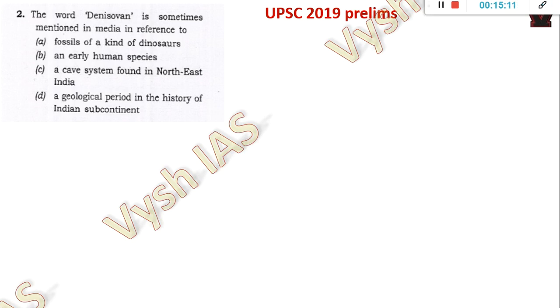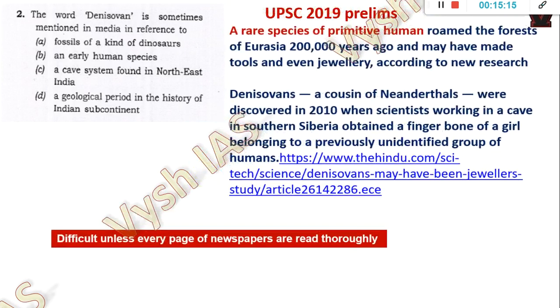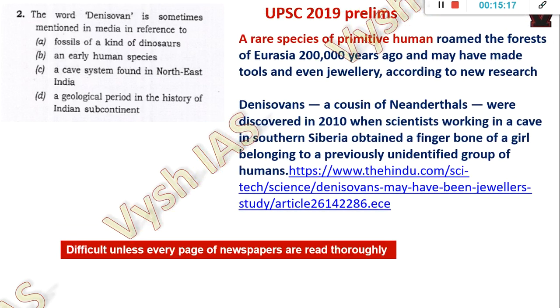It was in the science columns of The Hindu, I think in 2018. I'll show you the article. It came in one of The Hindu articles, and I'll put this in the description box. It was in 2018, I think. Okay, the news item. Here, whatever is there, it's given a rare species of primitive human.